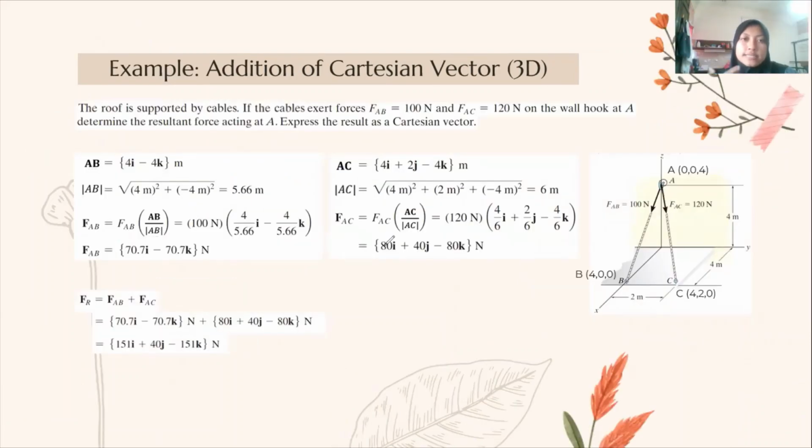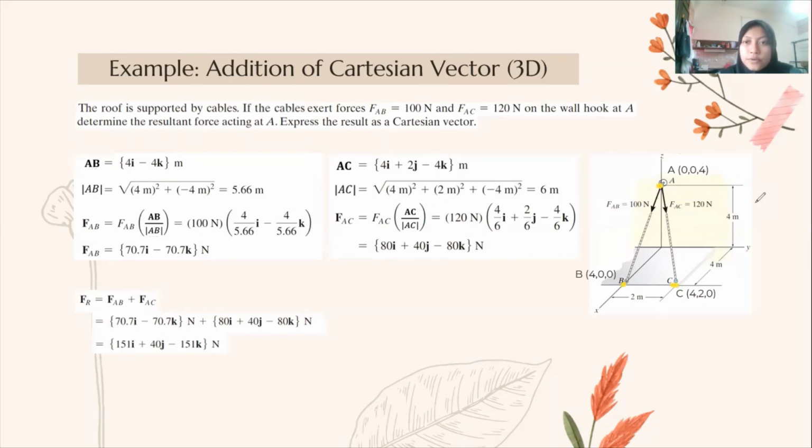Now let's see the example of 3D situation 3, which is position vector. The roof is supported by cables. If the cables exert forces FAB equals 100 Newton and FAC equals 120 Newton on the wall hook at A, determine the resultant force acting at A. Express the result as a Cartesian vector.